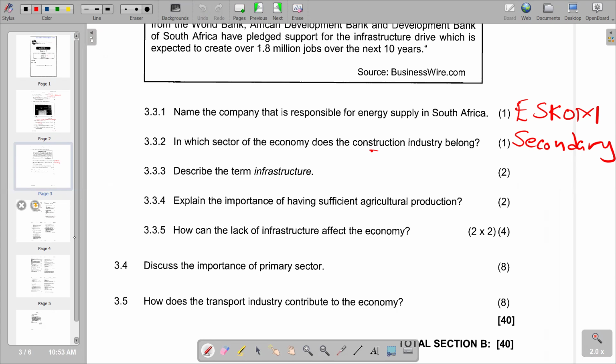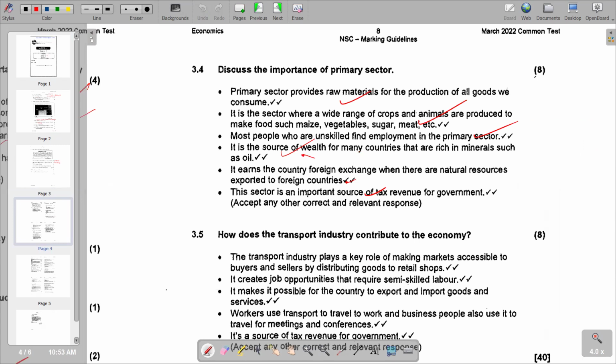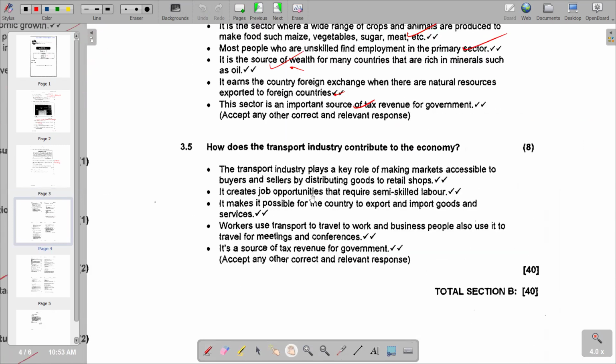So we go to another section and try to see what we have. We go to the first point saying the transport industry plays a key role in making markets accessible to buyers and sellers by distributing goods to retail shops. So basically, the issue of distribution becomes very pivotal. Then you go to the next one. It creates job opportunities that require semi-skilled workers. Also, the issue of job opportunities, employment can never be scrapped. So it is also important from the point of view of the creation of job opportunities, which will lead to reduction of unemployment as a macroeconomic problem.